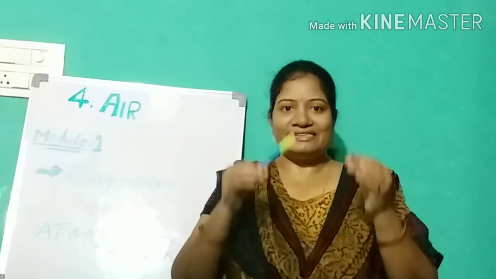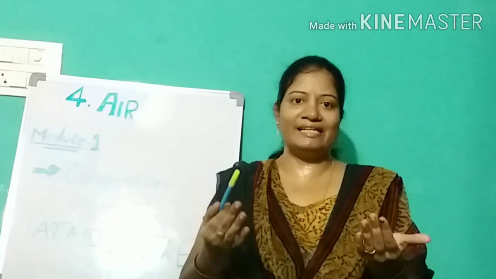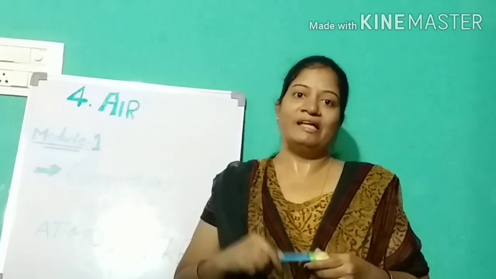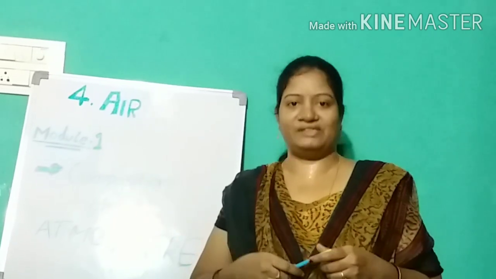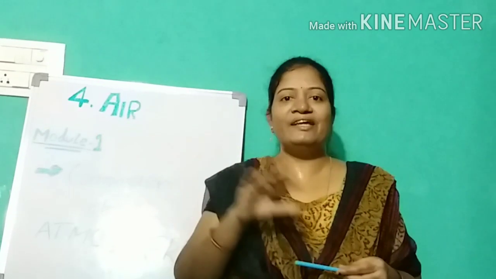So here, the same, whatever quantity of CO2 we are exhaling, the same quantity is used by the plants. They are inhaling carbon dioxide and exhaling oxygen, right? Like that, plants, human beings and animals are balancing each other.